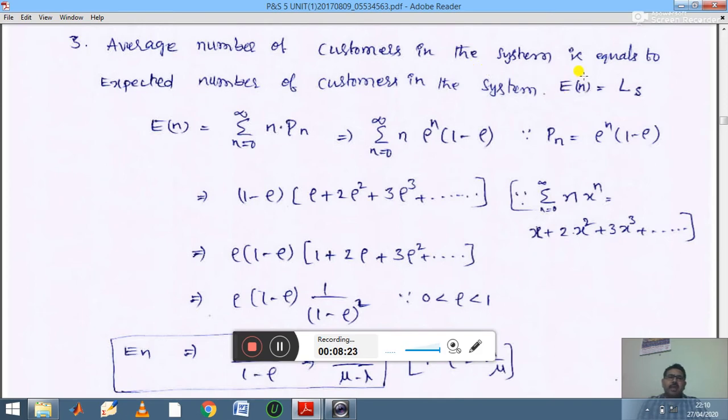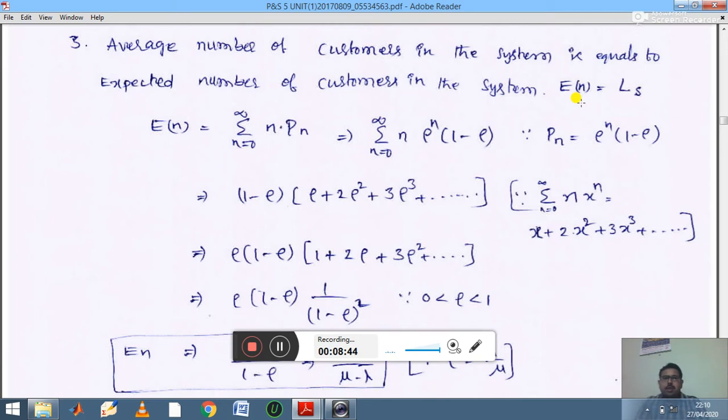Here E of n is equal to Ls, so this is the symbol we are using. E of n is the expected number of customers in the system, and Ls represents the average number of customers in the system, that is, in the queue line.